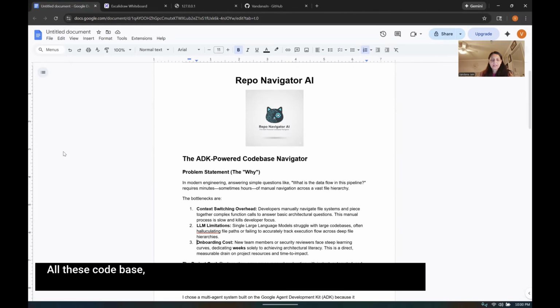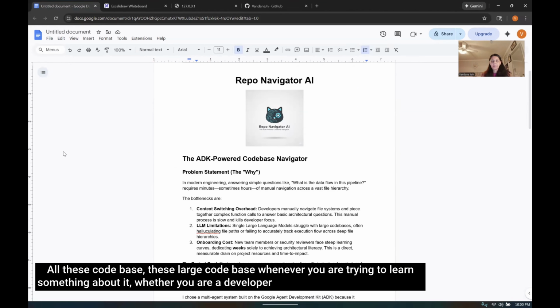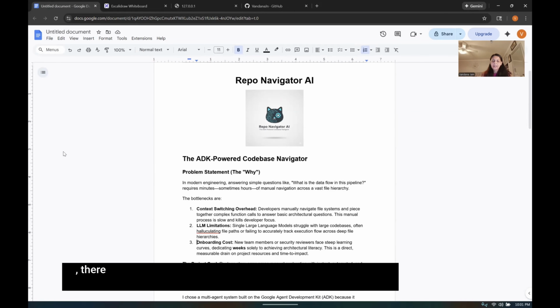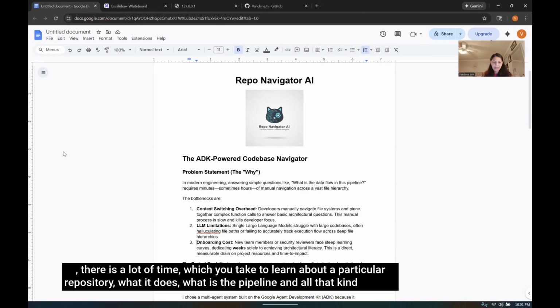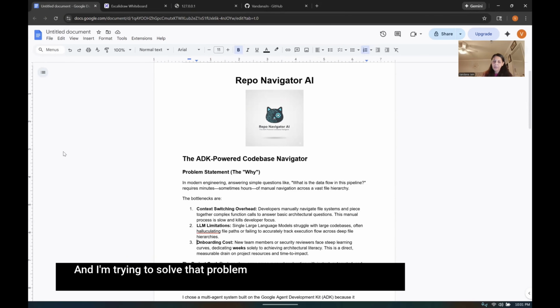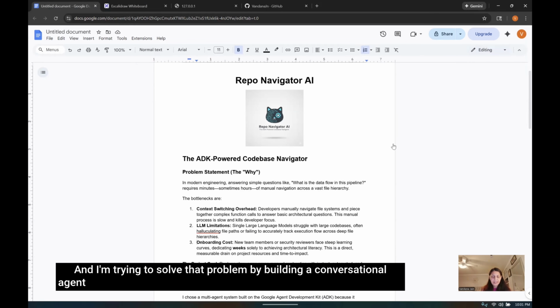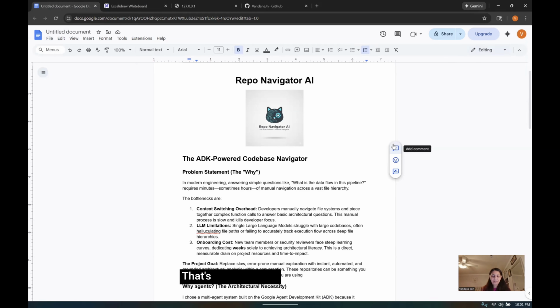With these large code bases, whenever you're trying to learn something about them, whether you're a developer, a tester, or a manager, it takes a lot of time to learn about a particular repository, what it does, what the pipeline is, and all that kind of flow. I'm trying to solve that problem by building a conversational agent which can help you answer those questions in real time. That's my objective.